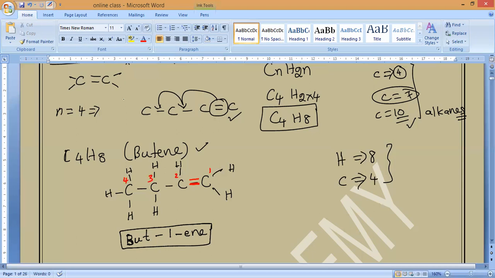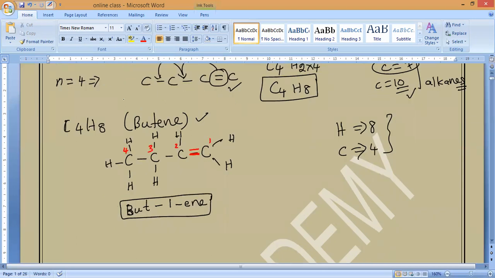Butene. Understanding? That is the general name. Here, 1 and 2 represent the position of the double bond in the carbon chain. That is what you have to understand. Now, the same double bond will move between 2 and 3. Then we can see how it will be called.